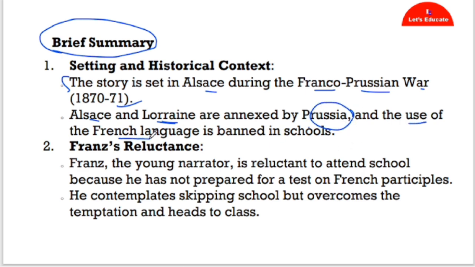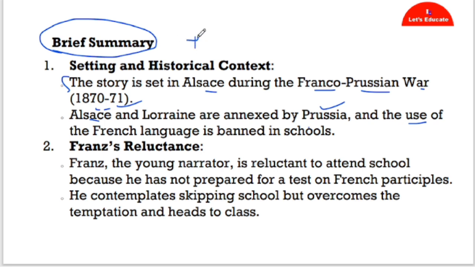And the use of the French language is banned in school. After Alsace and Lorraine were annexed by the Prussians, French was banned in the school. The students of Alsace and Lorraine were not allowed to use the French language anymore in the class.